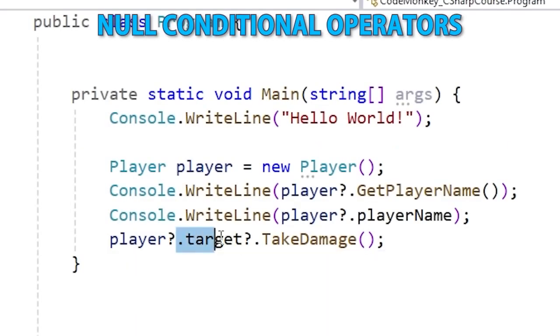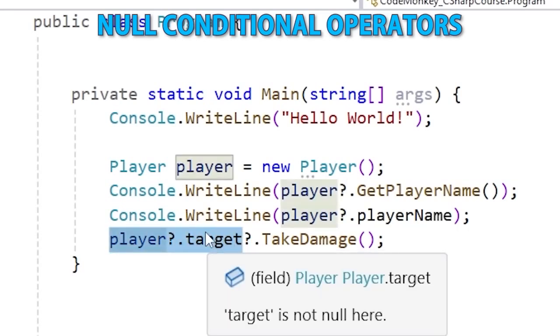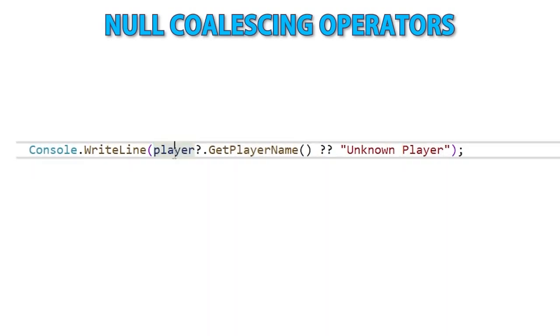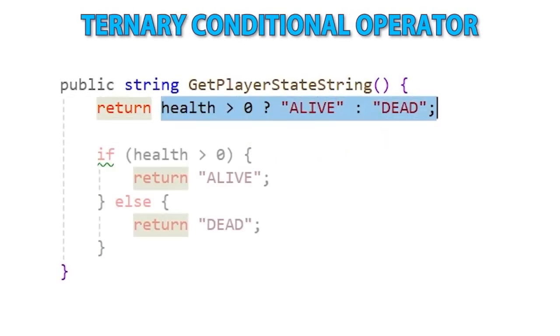Next, we're going to learn about the null conditional operators. This is how you can easily test for null before doing something, like for example, before firing off an event. Then a lecture on the null coalescing operator. This one lets you quickly test against null, and if it is null, return a default value. After that, we're going to learn about the ternary conditional operator. This is an excellent, super compact syntax for making a very simple if. You have the condition with an if and an else, so it's all very tiny, very useful.